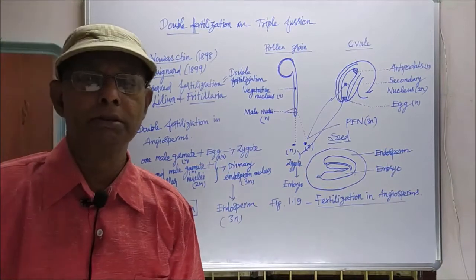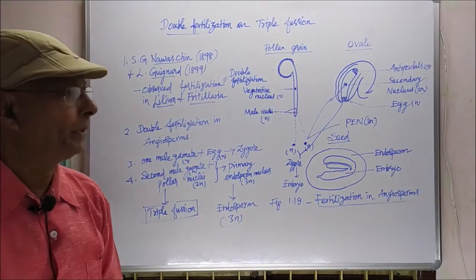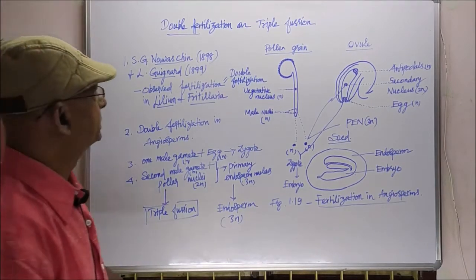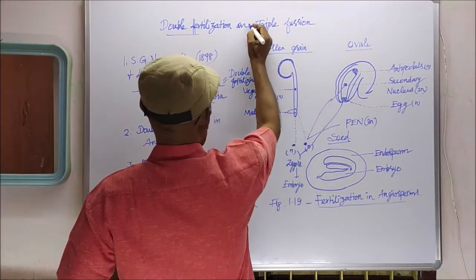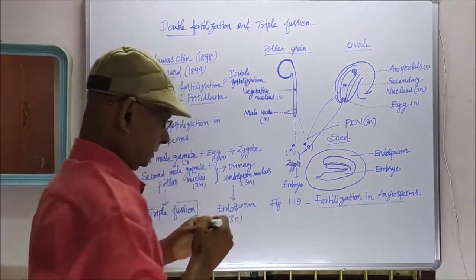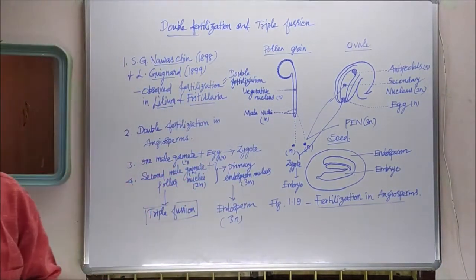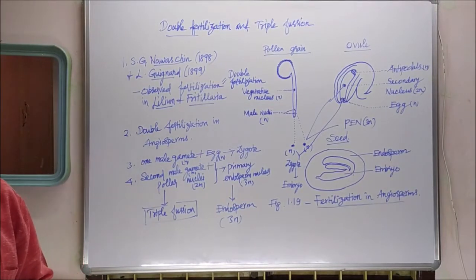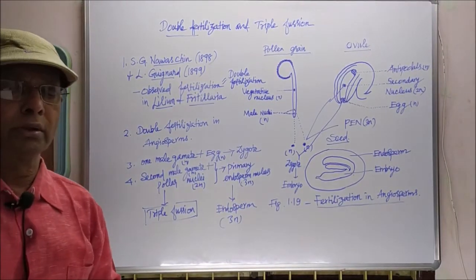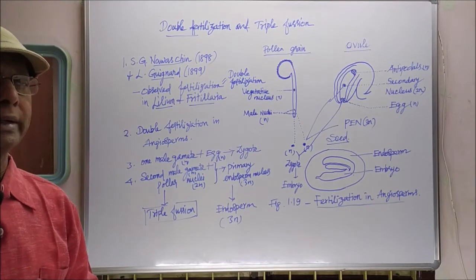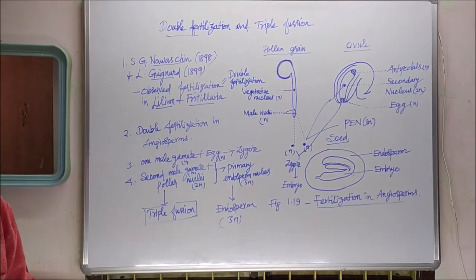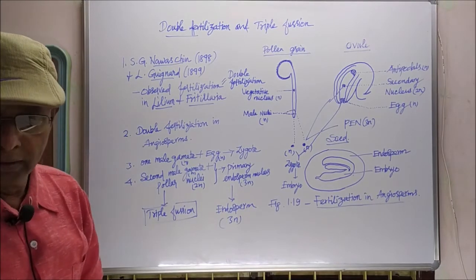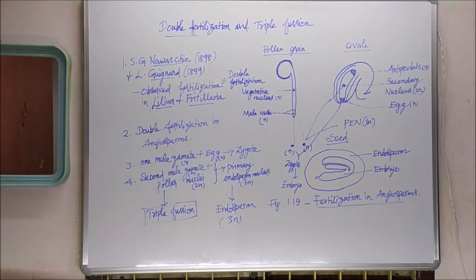My dear students, now we will see about the double fertilization and triple fusion. Fertilization can be defined as a process of union of male gamete with female gamete.